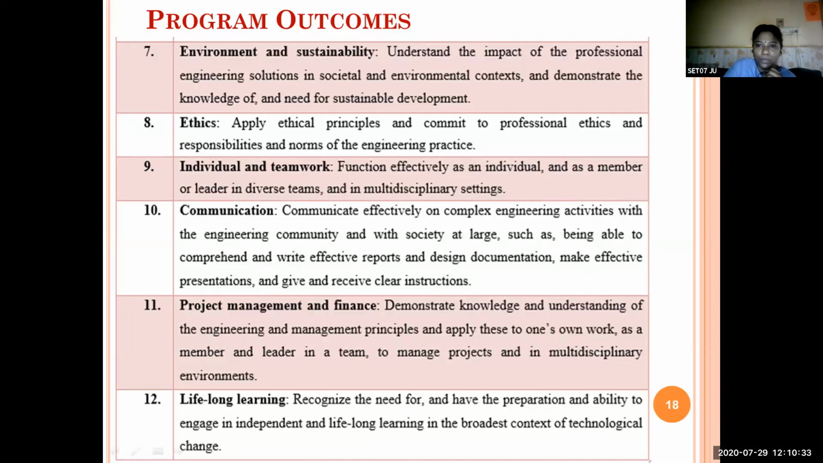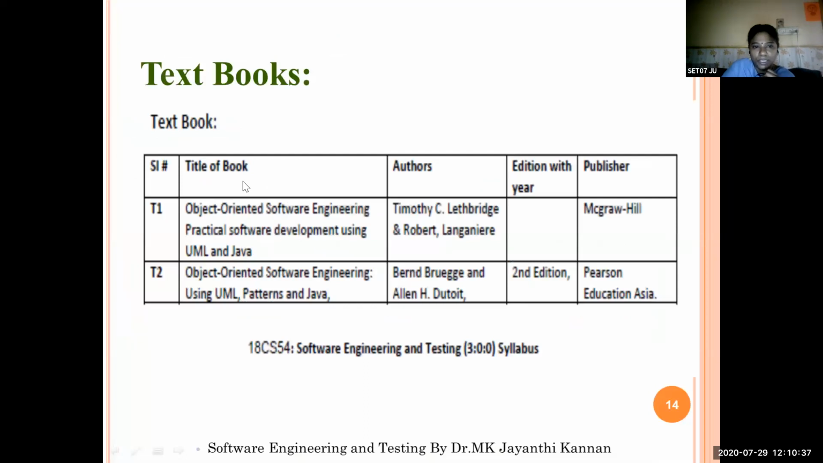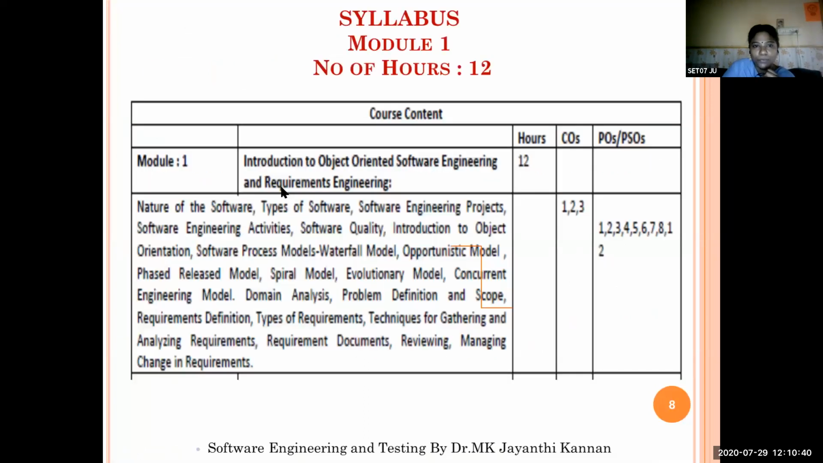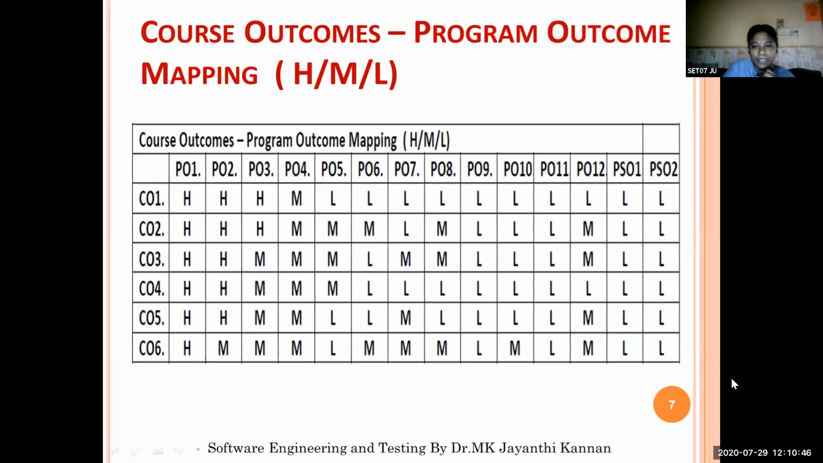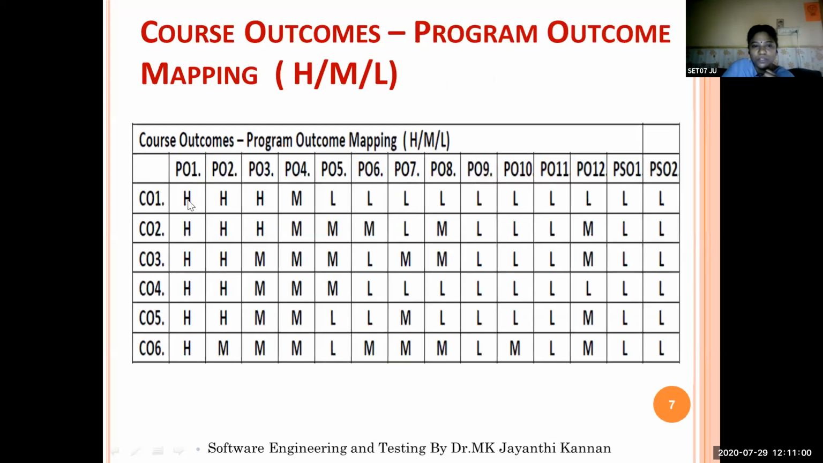So how are these program outcomes implemented? This course outcome program outcome matrix is made in such a way that we are taking all the program outcomes we discussed now, and in our course, the course objectives we have planned. These are the 6 course outcomes, and these are the program outcomes. So the 6 course outcomes are achieved through the program outcomes.